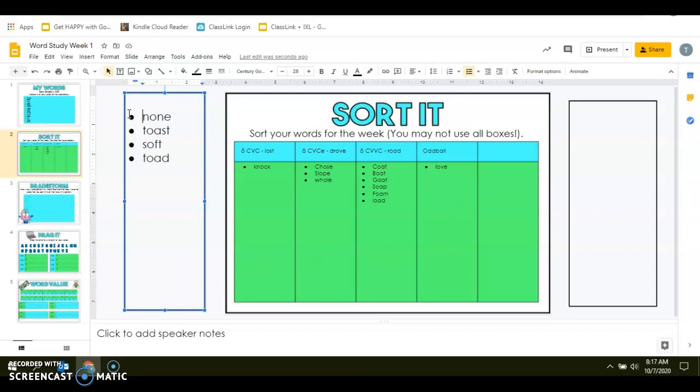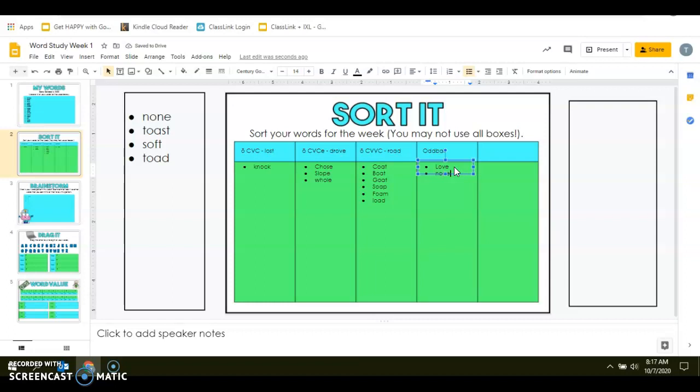This is one of our schwas, or the sound where the vowel does not make the traditional sound. Since we are not dealing with short U sounds, this is much like the word love, and we are going to put this in our oddball group.